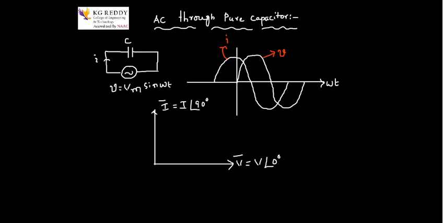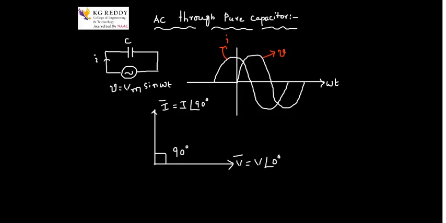So this is the phase angle between voltage and current when it passes through a pure capacitor. When a capacitor is connected to an AC source, the current will always lead the voltage by some angle. If it is a pure capacitor, then we consider that angle to be 90 degrees. This is the basic circuit diagram of a capacitor connected to a voltage source, with the corresponding waveforms and the phasor diagram.